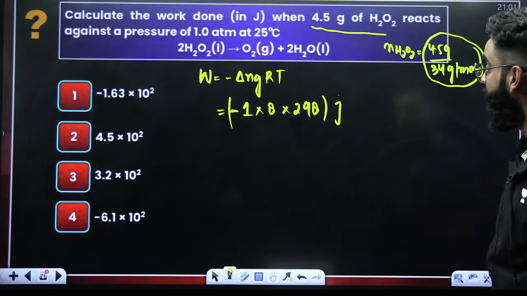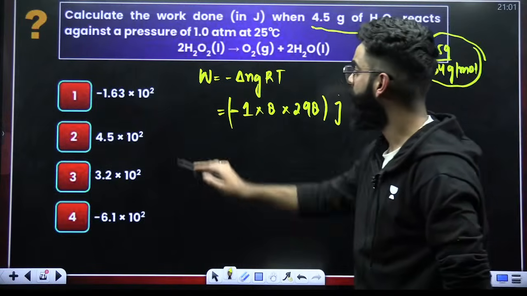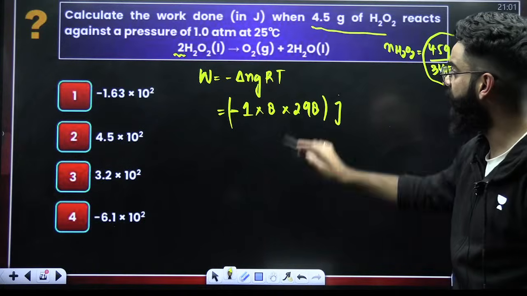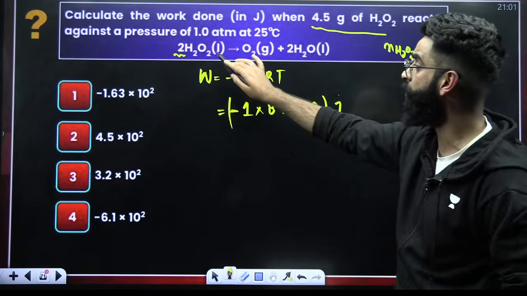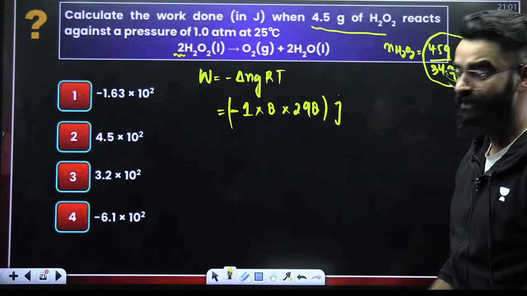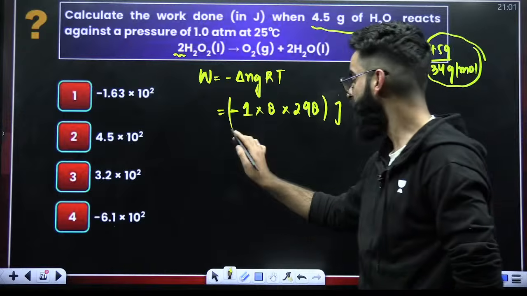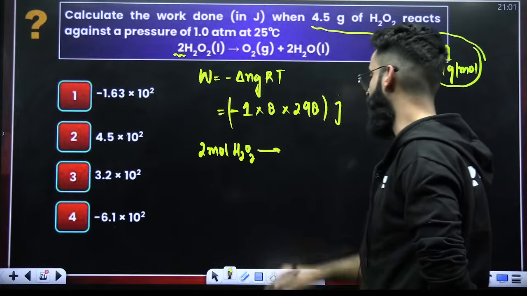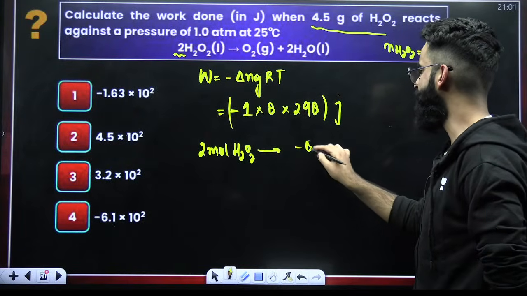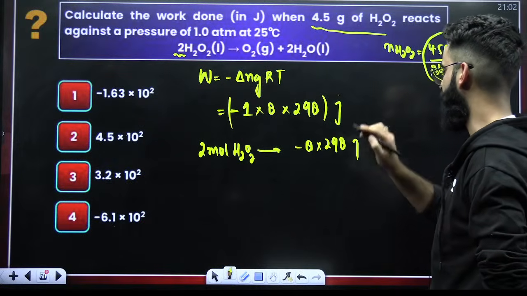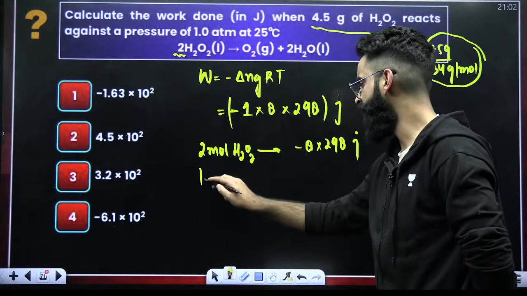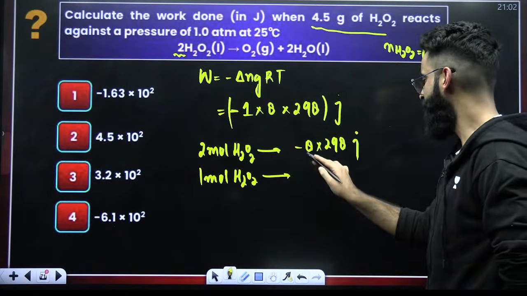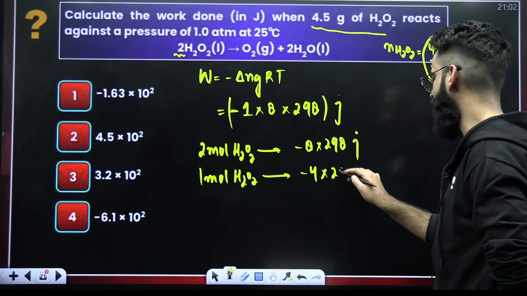But if you look carefully, this is the value of W when 2 moles of H2O2 are participating in the reaction. When 2 moles of H2O2 are getting converted into O2 and water, the value of W is minus 8 multiplied by 298 joules. Therefore, if I use the unitary method, for 1 mole of H2O2, it's going to be divided by 2, so it's minus 4 into 298 joules.